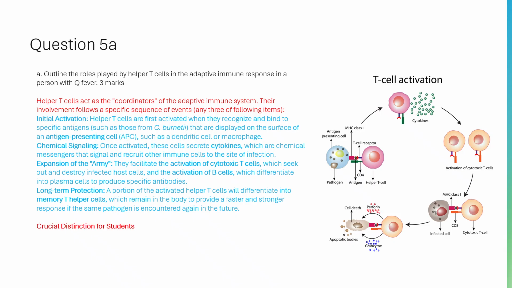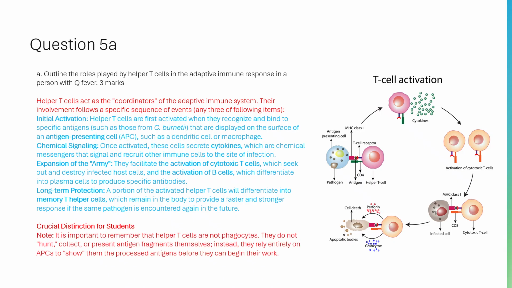Crucial distinction for students. Note: it is important to remember that helper T cells are not phagocytes. They do not hunt, collect, or present antigen fragments themselves. Instead, they rely entirely on APCs to show them the processed antigens before they can begin their work.